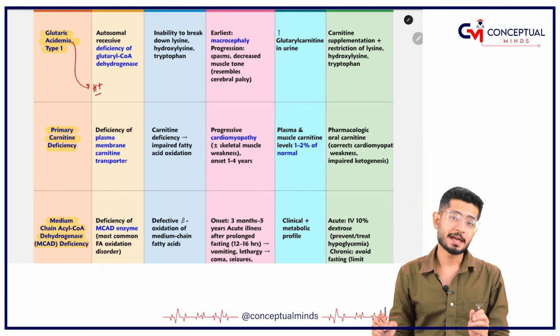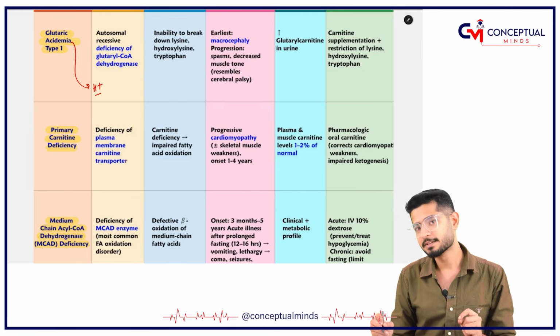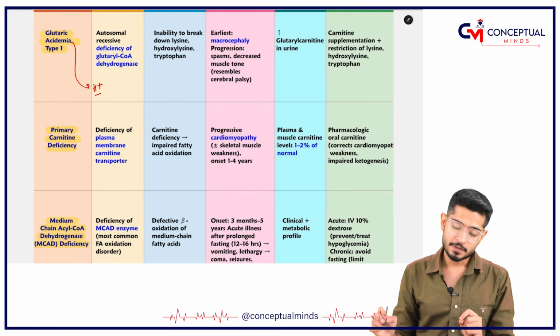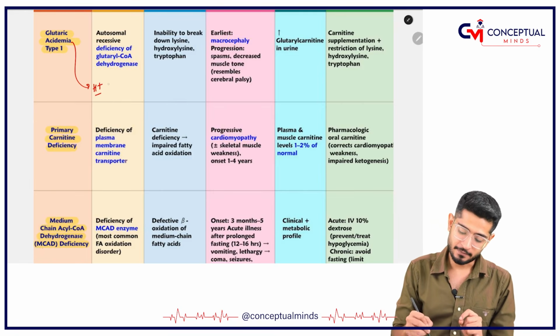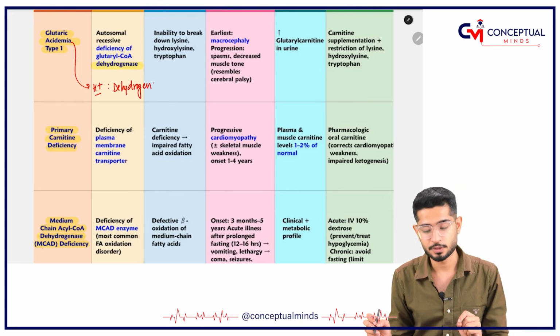So glutaric acidemia has which enzyme deficiency? Dehydrogenase deficiency.